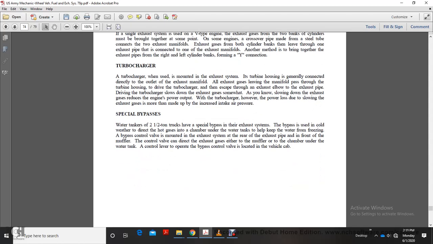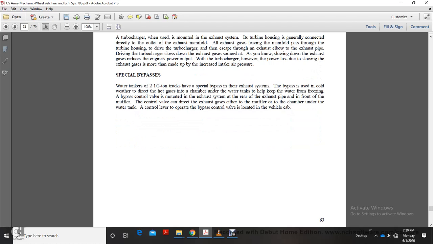Turbocharger. When used, the turbocharger is mounted in the exhaust system, and the turbine housing generally connects directly with the outlet of the exhaust manifold. All exhaust gases leaving the manifold pass through the turbine housing to drive the turbocharger. These gases then escape through the exhaust elbow and exhaust pipe. Driving the turbocharger slows down the exhaust gas somewhat. Slowing down exhaust gases can reduce the engine power output. The turbocharger, however, makes up the power lost from slowing the exhaust gas by increasing the intake pressure.